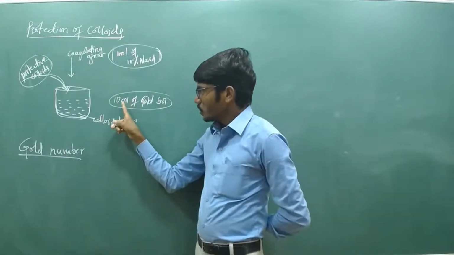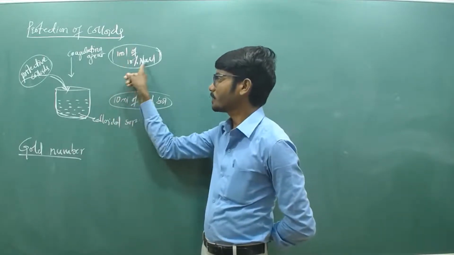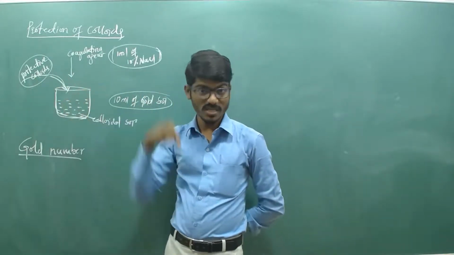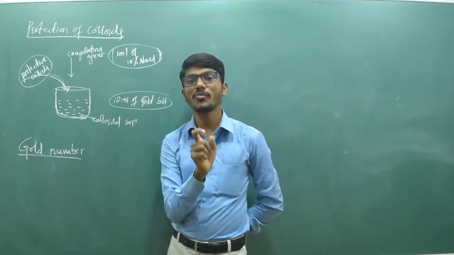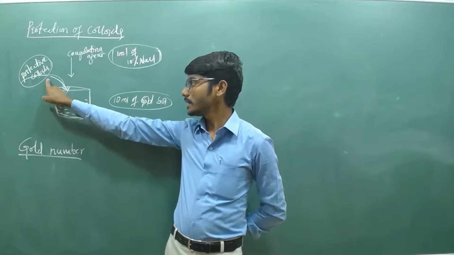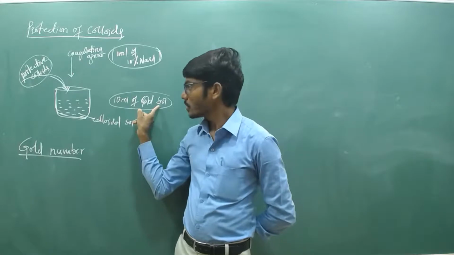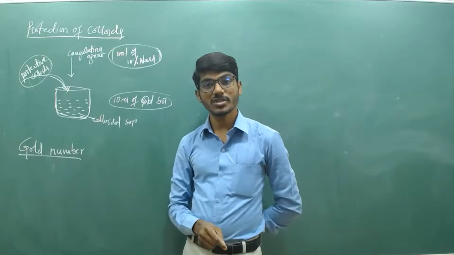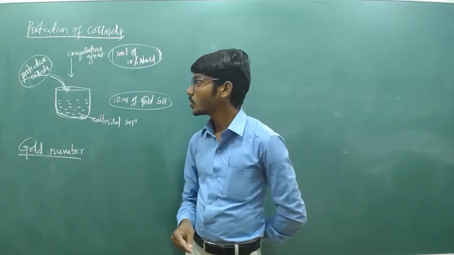So just to prevent the coagulation of 10 ml of gold salt by the addition of 1 ml of 10% NaCl, how much amount of protective colloids is required, that is in milligrams, is called as gold number. Gold number is defined as the amount of protective colloids in milligram required just to prevent the coagulation of 10 ml of gold salt by the addition of 1 ml of 10% NaCl.